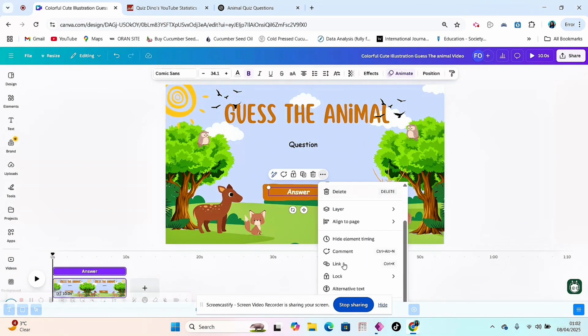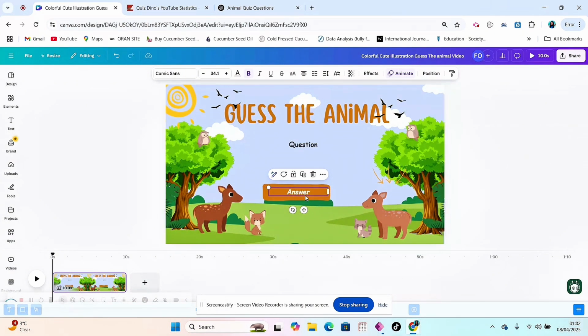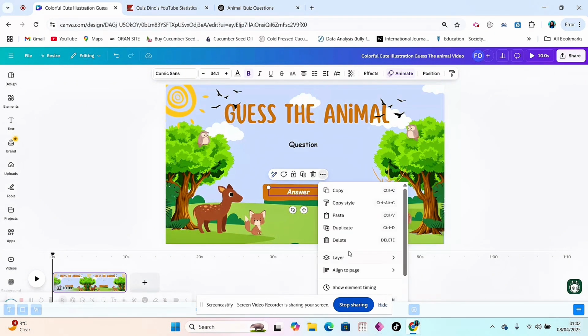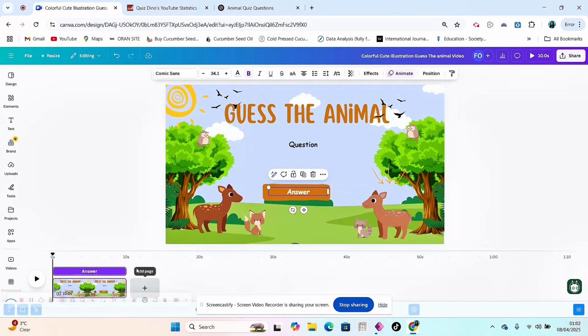You will see where it says element timing. It's showing hide now because we can already see it. But just in case you don't see it, click on it and then click on show element timing. Okay, so our timing now is for the whole 10 seconds, but we don't want it for the whole 10 seconds. Let's say we want it at the last 3 seconds, right? So the question will show for 7 seconds and then the answer will show in the last 3 seconds, right? Okay, so that is done.